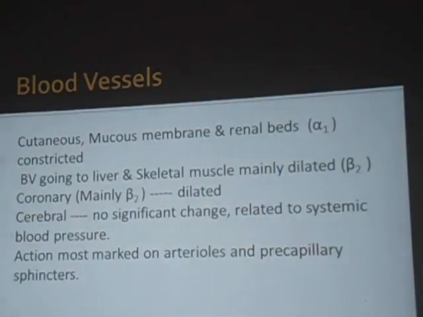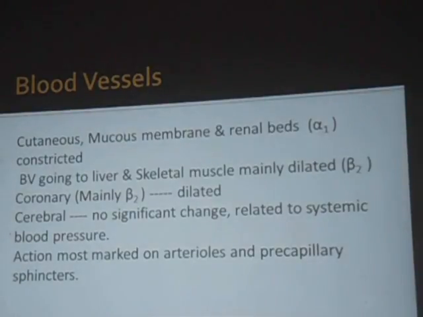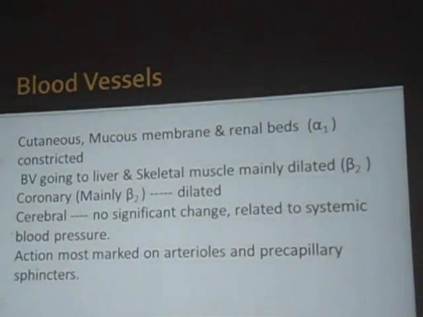So blood vessels at other different parts, what can happen? Mucous membrane vessels can all get constricted. That's why we can use it, for example, in epistaxis. What is epistaxis? What we can do is use a cotton swab, take adrenaline in 1:10,000 strength, put 2 drops. We can use it there. That is the normal thing they do in ENT.